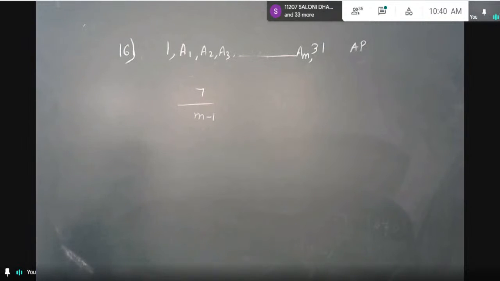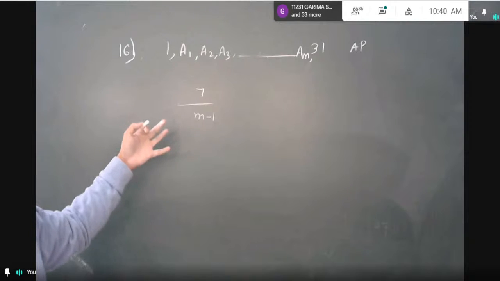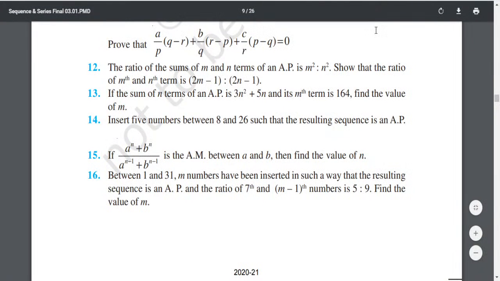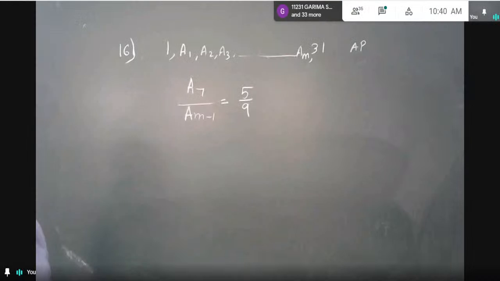So I have a doubt whether the 7th number is 7th number or 7th term. It is written numbers, the ratio of 7th and m minus 1 numbers, and the word numbers only they use for these things. So I think this must be A7 and AM minus 1, and this ratio is given as 5:9. We have to find the value of m, correct? Yes, sir. Okay, let us begin.